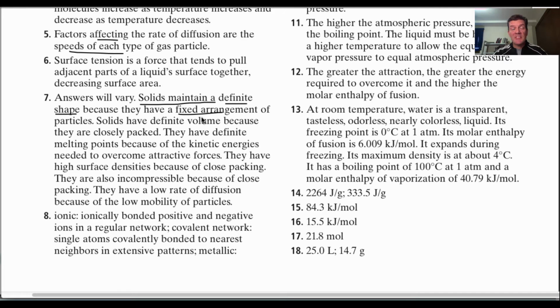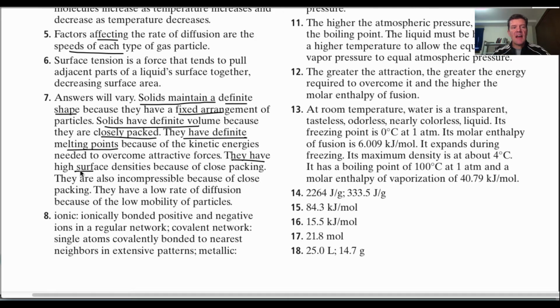Okay, again, we're explaining this in terms of what's happening at the molecular level. Solids have a definite volume, and again, that's because they're packed closely together. They don't just expand and keep moving outward and fill the whole container. They have definite melting points. All right, you have to reach a certain temperature in order to start to break those intermolecular bonds that are holding them together, and that specific temperature depends on how strong the bonds are between the different particles. Okay?